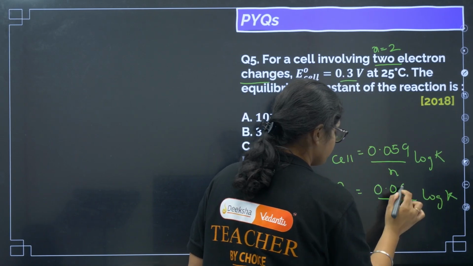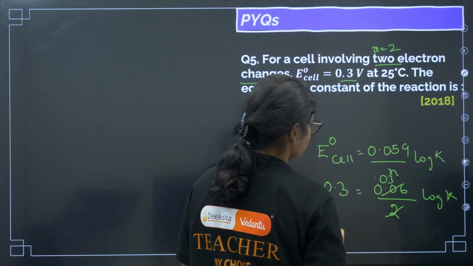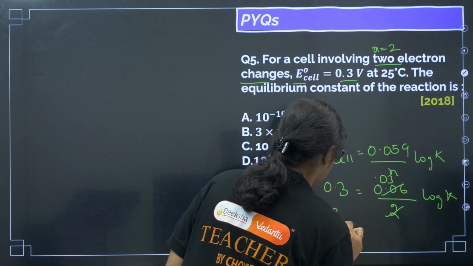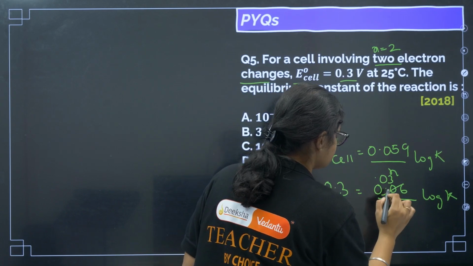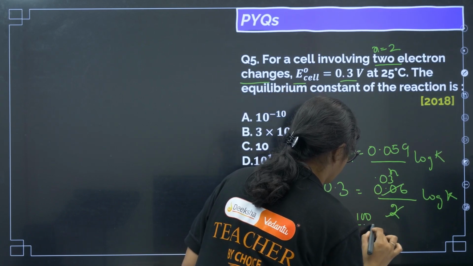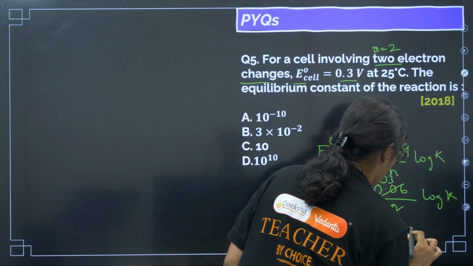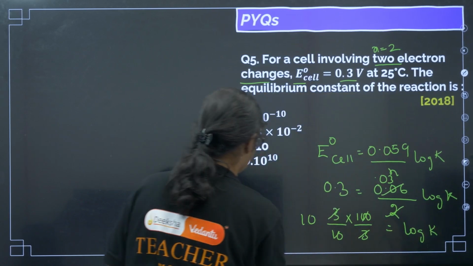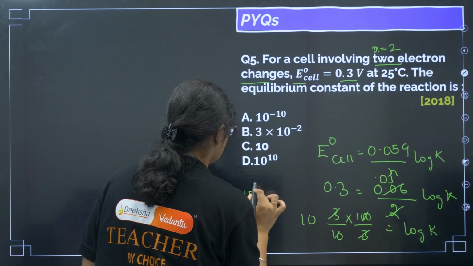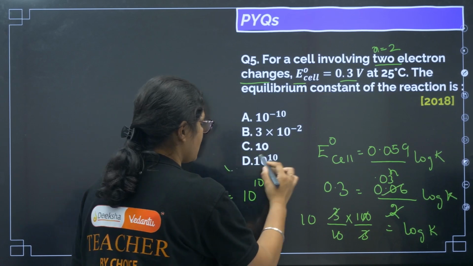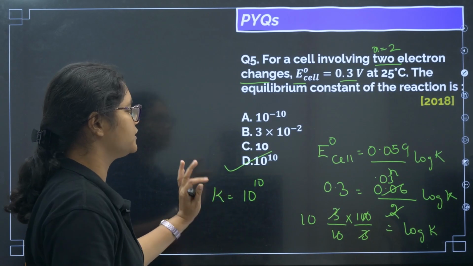of k. Now if you see, this is 0.03 and here it is 3 by 10 I can write, and this is 3 by 100, so it will be 100 by 3, so I'll get 10, right? 10 is equal to log k. Then what is the value of k here? K will be equal to 10 to the power of 10. So the correct answer for this question will be option number D.